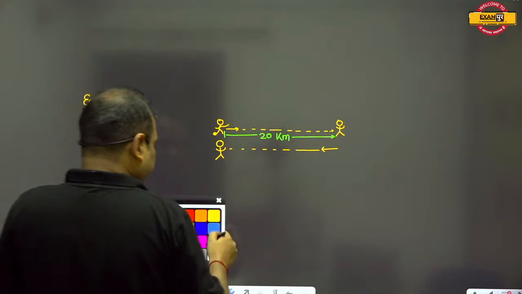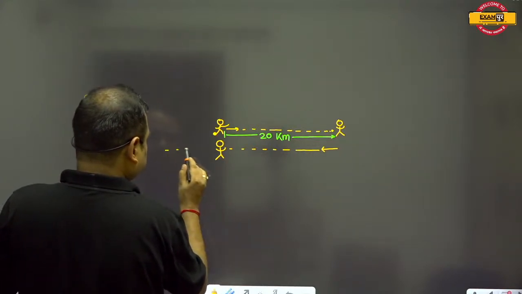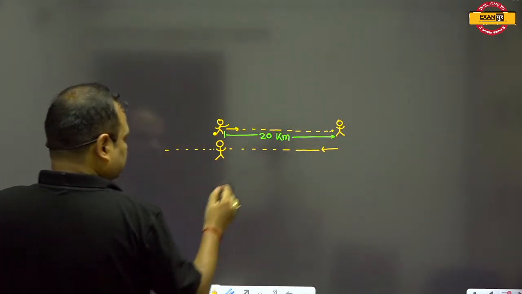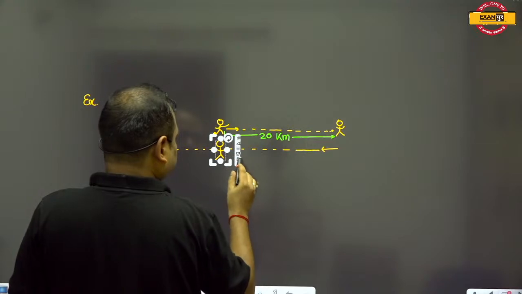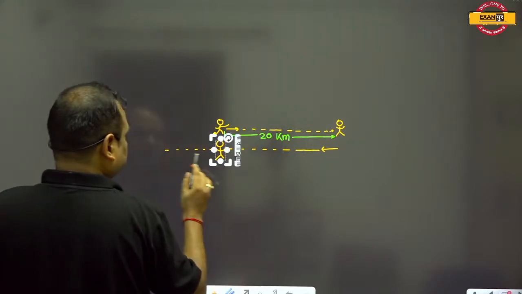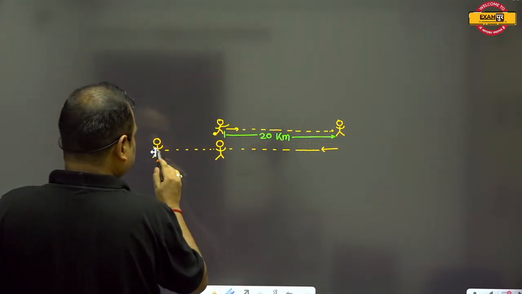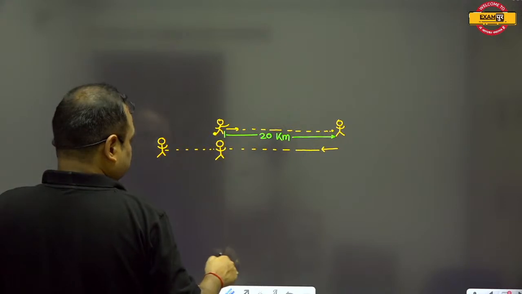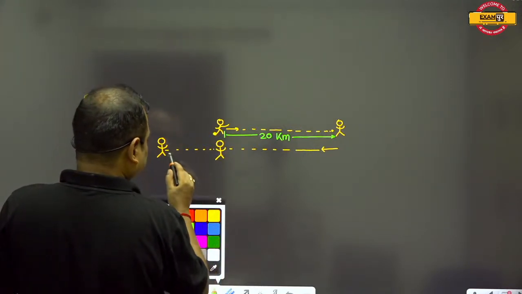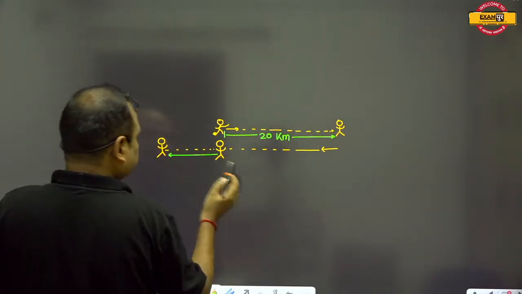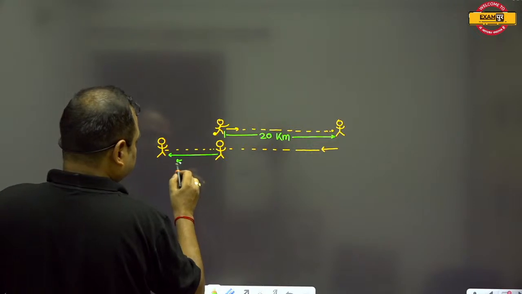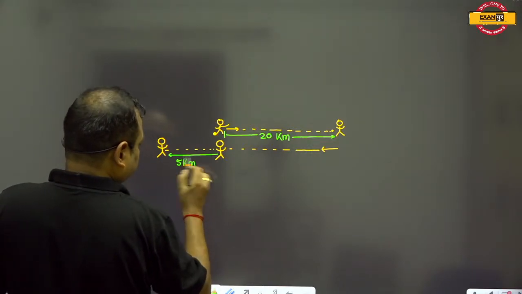And after some time the man reaches this point. The distance from this place to this place is 5 kilometers. Okay, this is 5 kilometers.